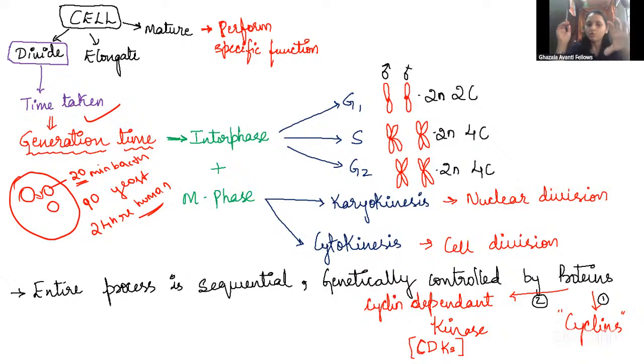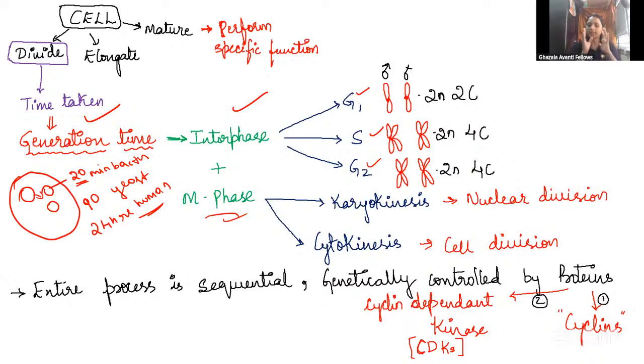So that's why there are two phases. First one is a preparatory phase. First you are going to prepare. Then second, you are going to give the exam, right? That is M phase. So totally two phases: one is the interphase and the other is the M phase. In the preparatory phase, there are three phases, guys: G1, S, and G2 phase. All these things come under the interphase.